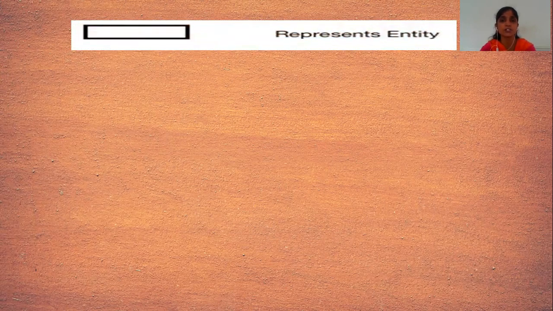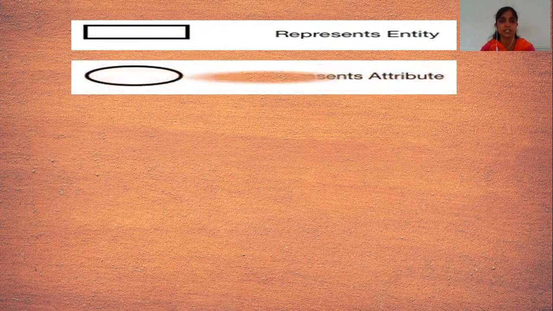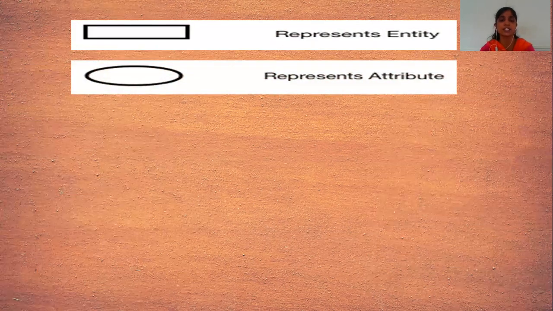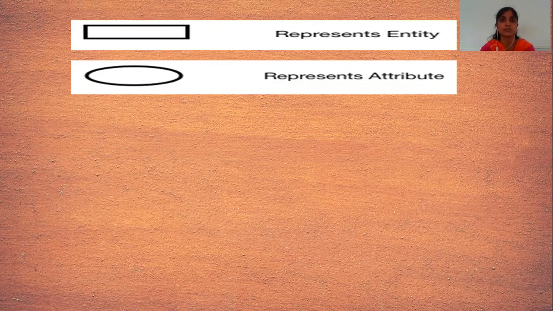Then, which symbols are used in the entity relationship diagram? Entities are represented by this symbol, which has a rectangular shape. The next one is attributes. Attributes are represented by this ellipse type circle. We have to see from the back slides, which contain the different types of attributes, multi-valued attributes, how to represent the multi-valued attributes, key attributes.